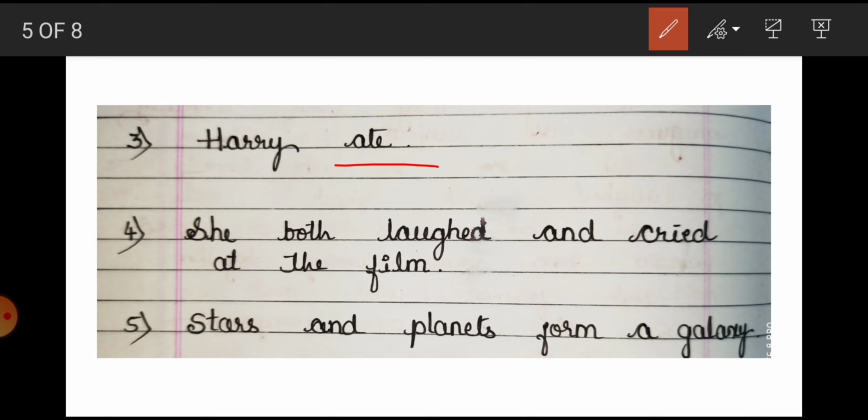It is doing an action. Now, what is a verb in a sentence? I taught you in the last classes that the part of the sentence which tells us what the noun is doing is the verb. Here, what is the noun doing? He is eating. He ate. He is doing the action of eating in this sentence.